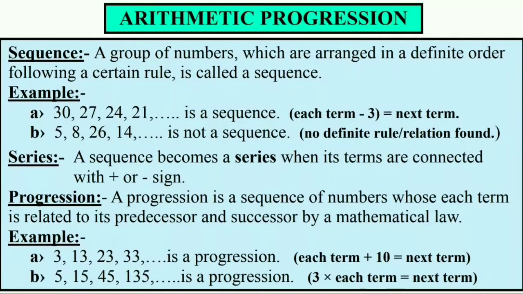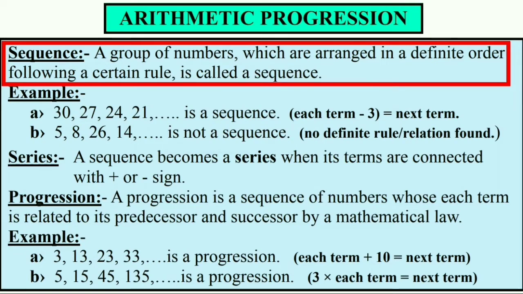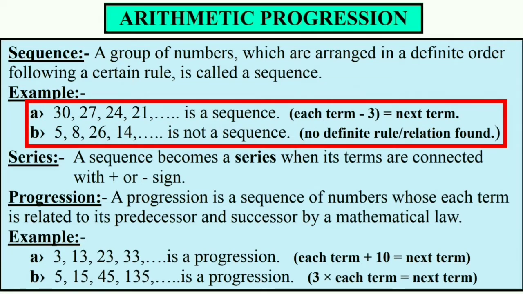But before we start, a few words are there to be known, out of which the first one is sequence. The definition says a group of numbers which are arranged in a definite order following a certain rule is called a sequence. Let's observe its examples.